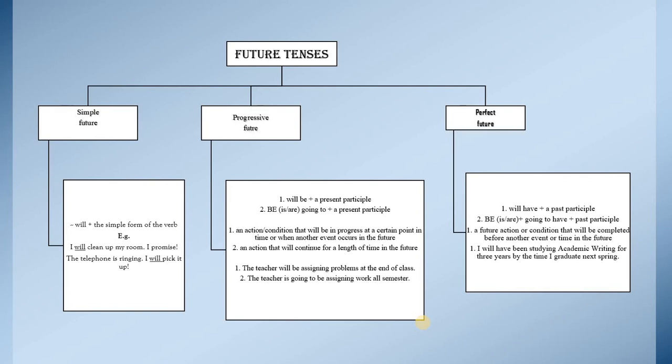I will have plus a past participle, or is or are going to have plus past participle. It is used for a future action or condition that will be completed before another event or time in the future. Example: I will have been studying academic writing for 3 years by the time I graduate next spring.